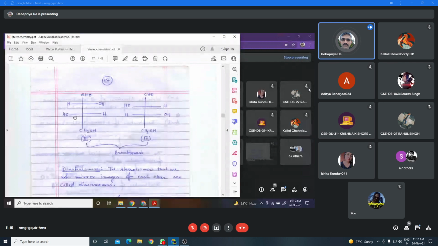Now you draw the mirror image of this structure, and you will see these two structures are non-superimposable mirror images of each other. As they are non-superimposable mirror images, they are also enantiomers.